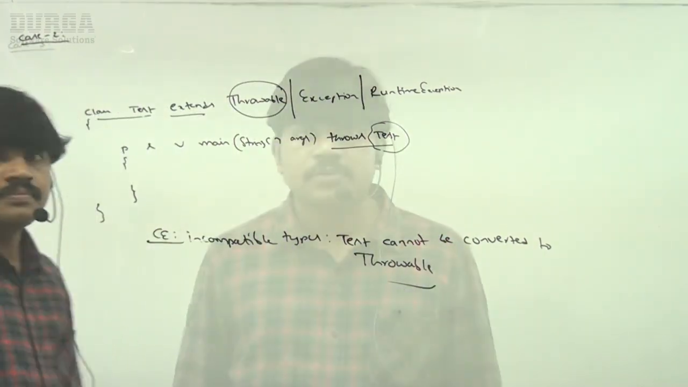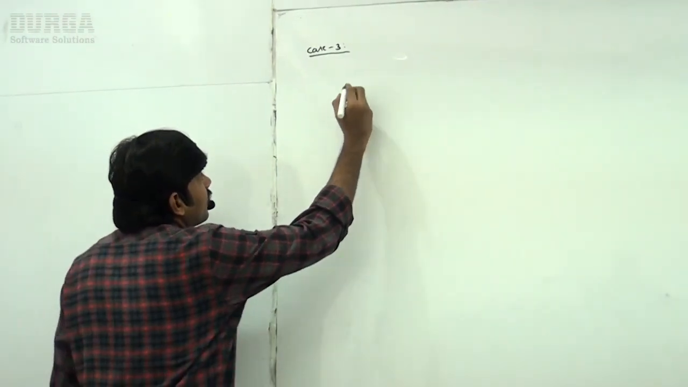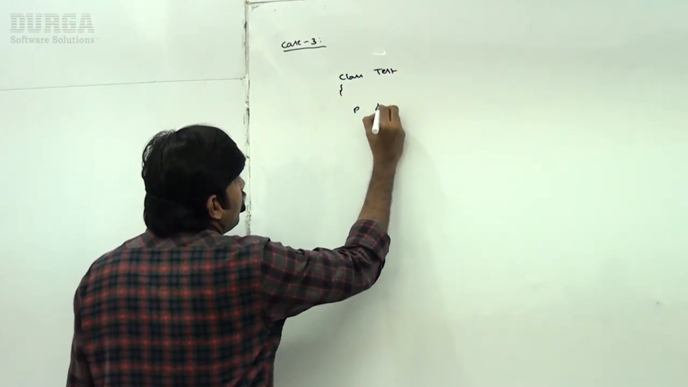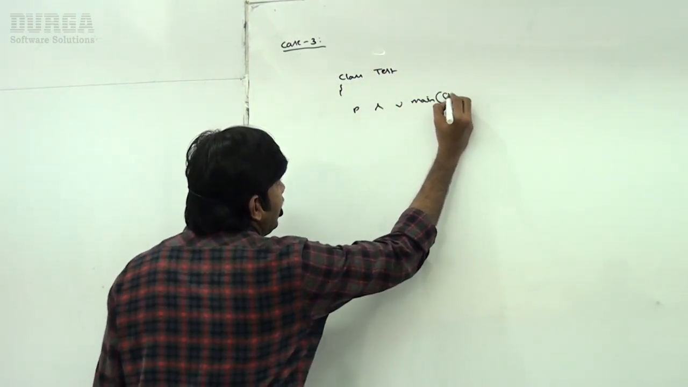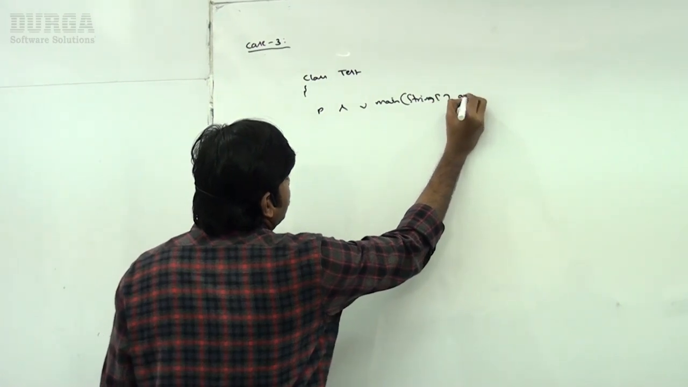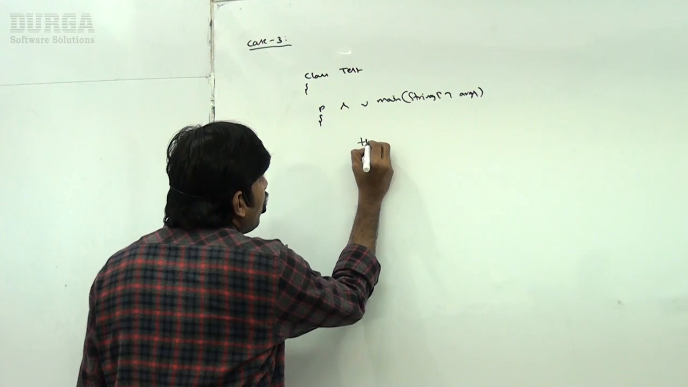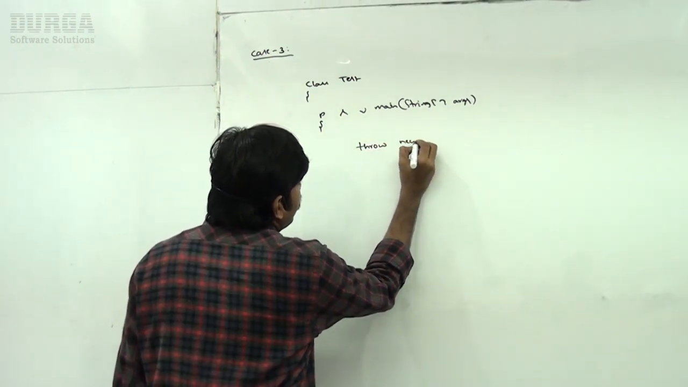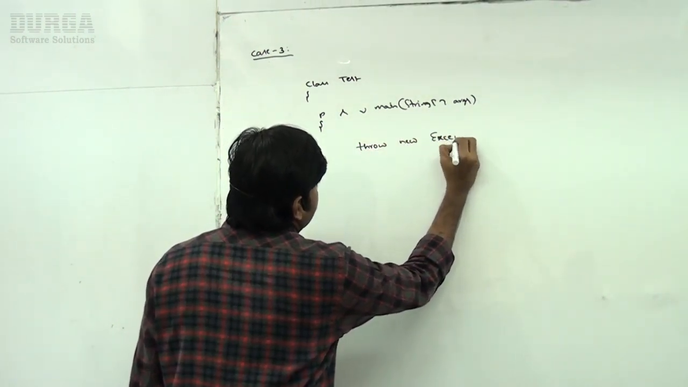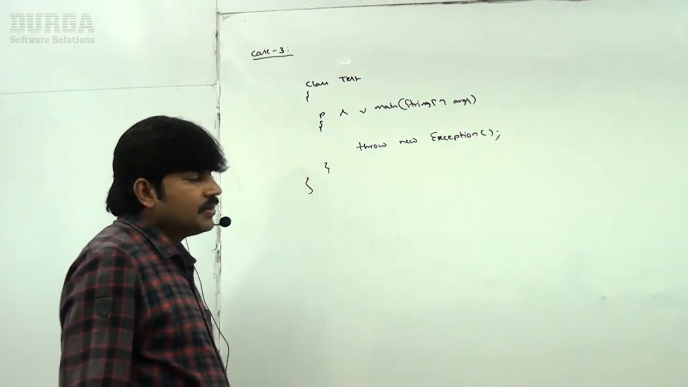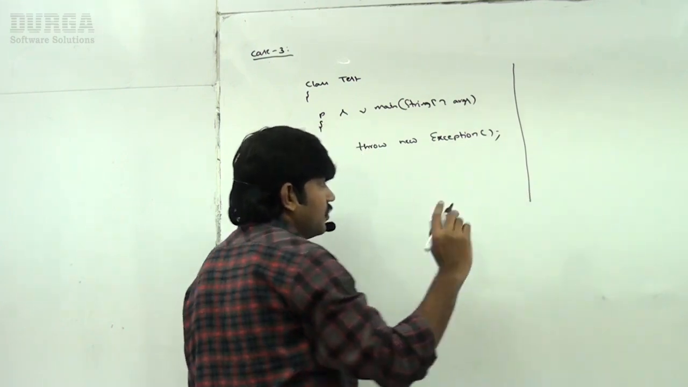Clear? Now the next case, a bit dangerous case, take special care. Here I am taking class test, public static void main string array args. Here I am taking throw new exception. Throw new exception, like this I'm taking. This is the first part.